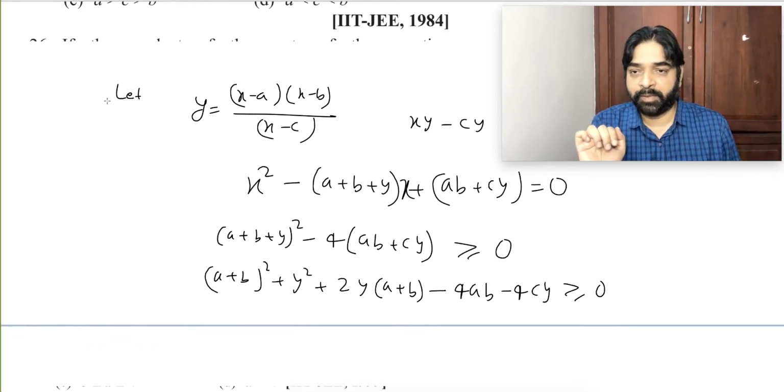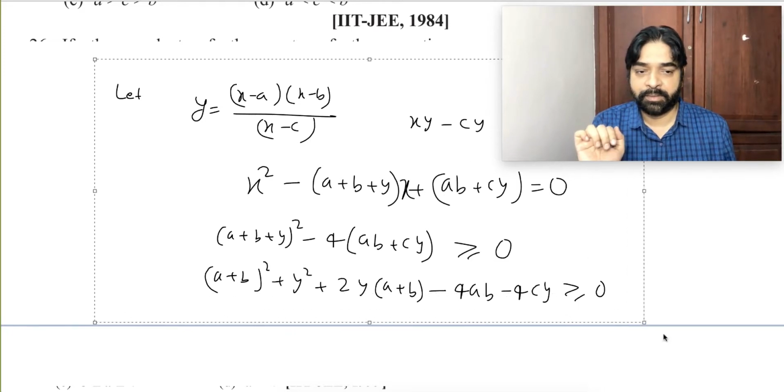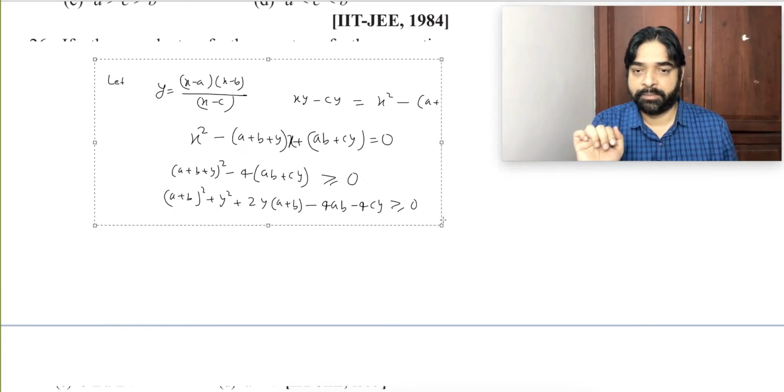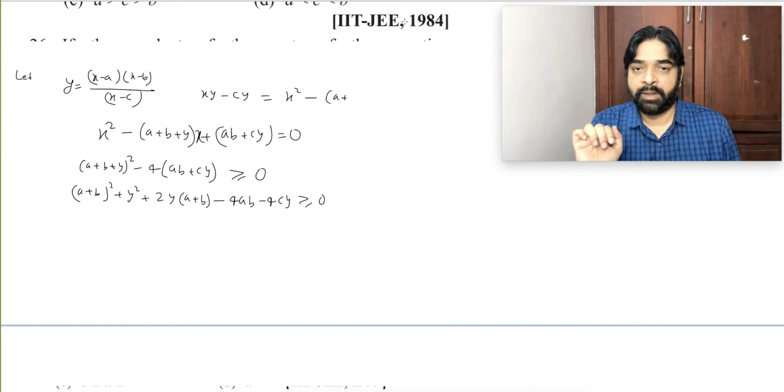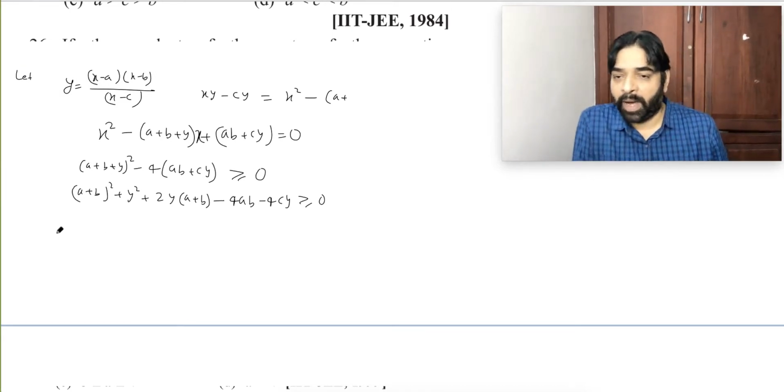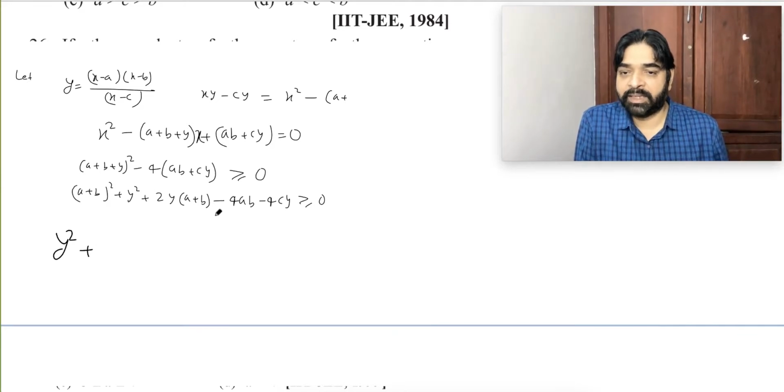So, wait a moment. What can we do here now? This y square plus this y term together, that will become y square plus 2 into (a plus b minus 2c) y.